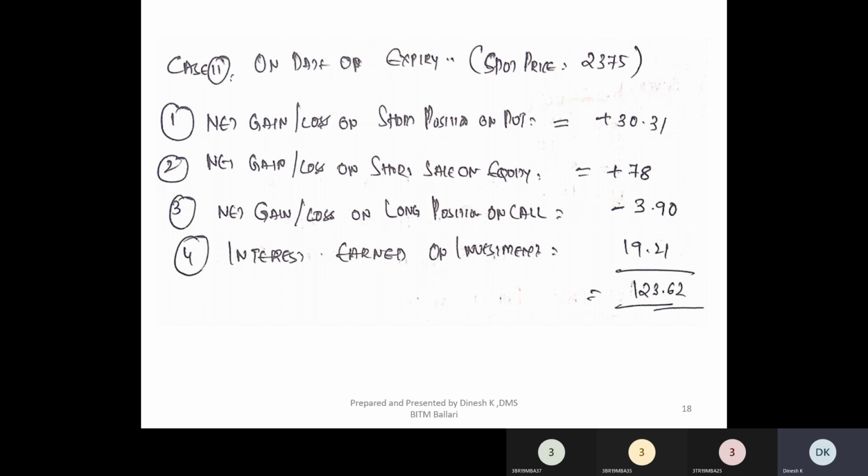Similarly, the last question that I have given to you, the fourth question, you can take as homework or solve it now. If you look at the fourth problem, you have a company called RIL. The strike price has been given as 920.